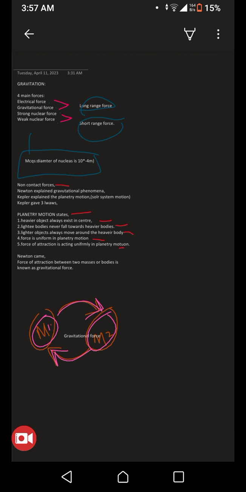What if I throw the ball in the sky? That ball will still move downward just because Earth has gravitational force and there's a force of attraction between Earth and the ball. That's why Earth is attracting the ball and the ball is moving downward.